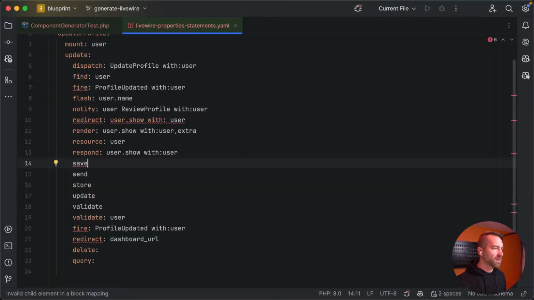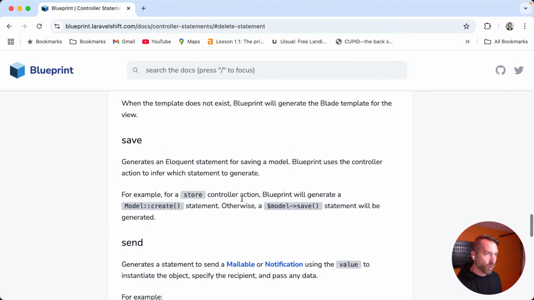So I think that's good. So we'll say save user. We're not in the context of a store action. We're within a Livewire component. And again, we don't know the behavior of the Livewire component. So I think the safest thing to do here would just be to default to model save.